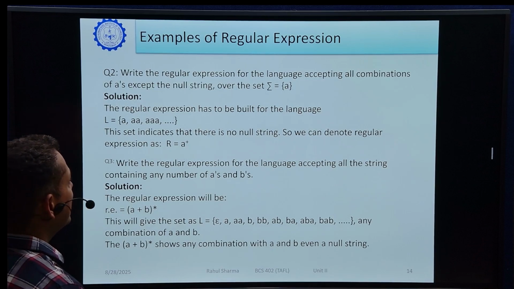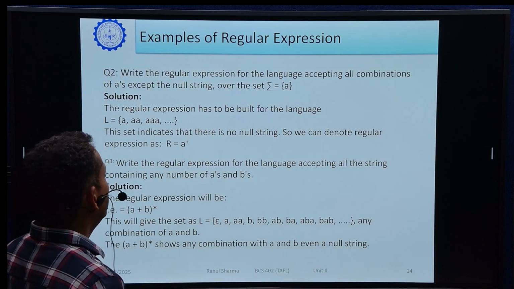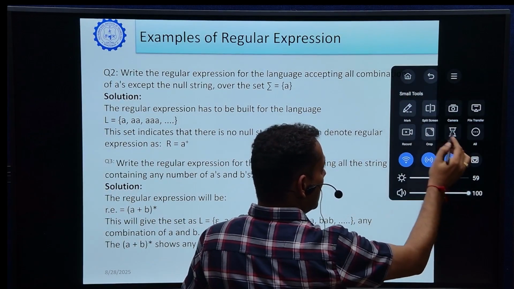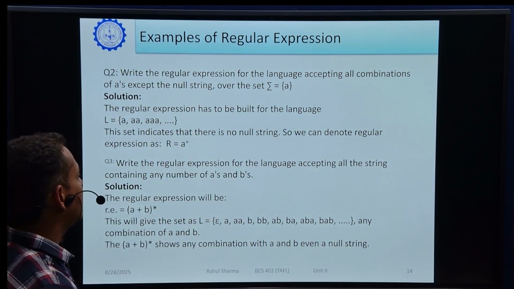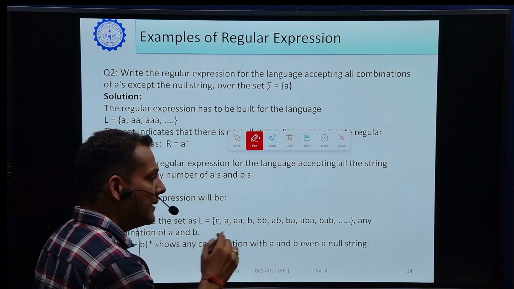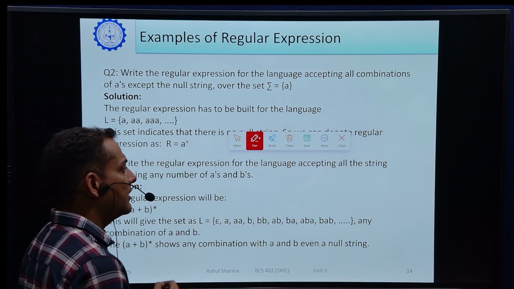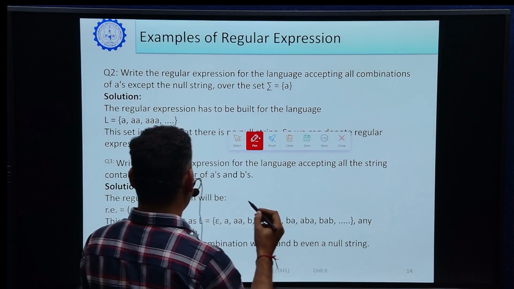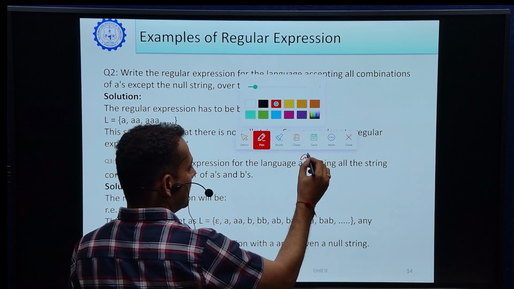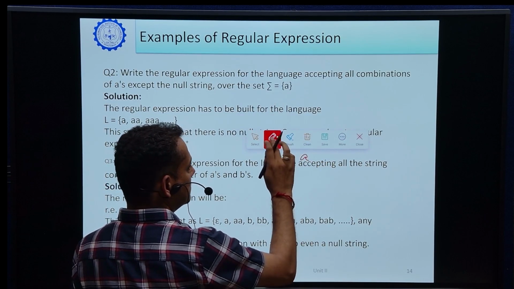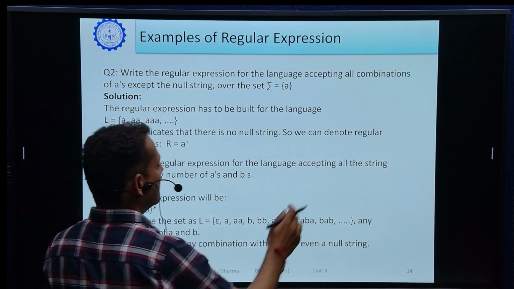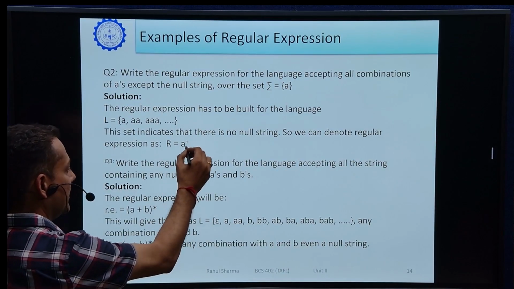Next question is, write the regular expression for the language accepting all combinations of A's except the null string. Now the question has some changes. Now epsilon will not be there. We discussed it previously. When we remove the epsilon from any string, then the regular expression will be like this. It is a positive closure, and it will be written as A plus, right?